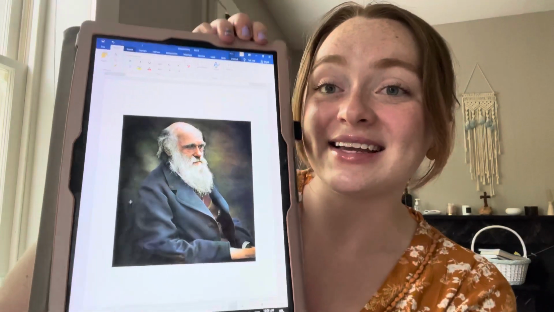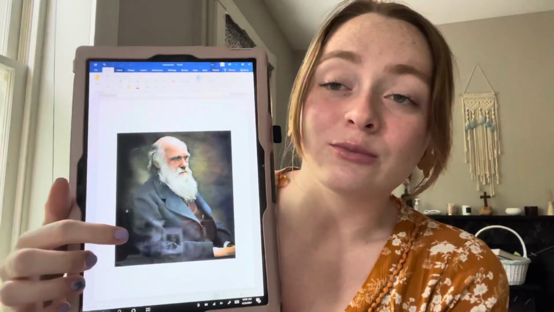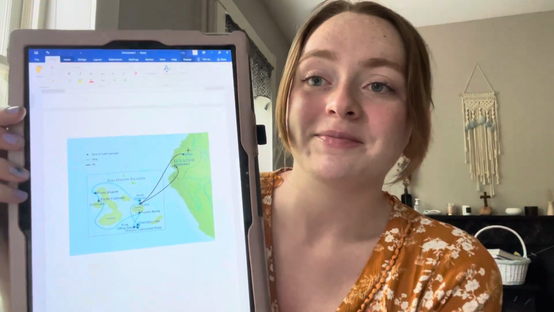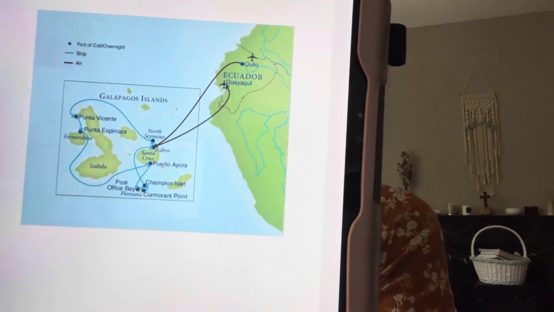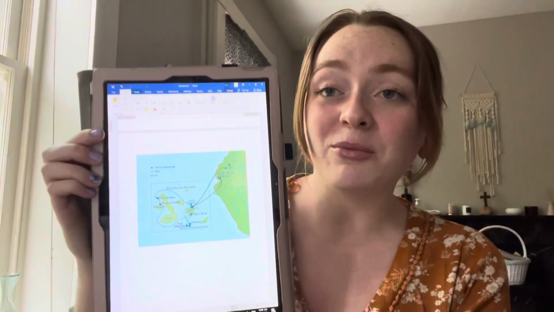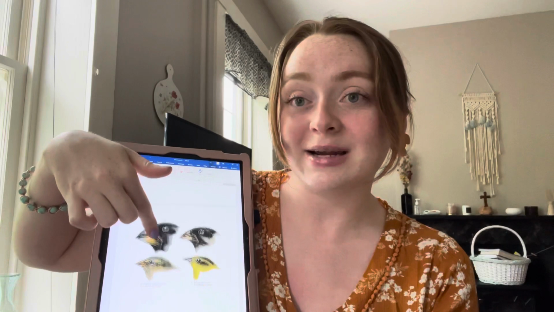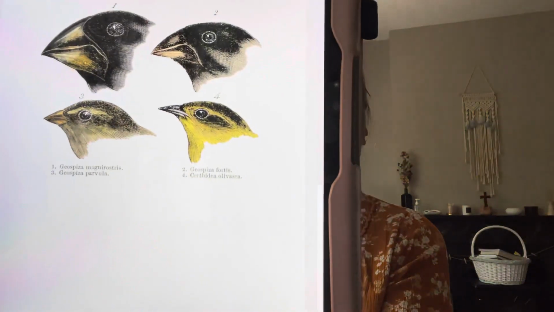Now that we know a little bit more about how animals adapt to their environments, let's talk about someone who actually researched this. This is Charles Darwin, and he studied adaptation in animals on the Galapagos Islands. Let's take a closer look at these islands. As you can probably tell, they're not connected, so that means that these islands probably have different types of environments. The most important animal that Darwin studied on these islands would be this bird.